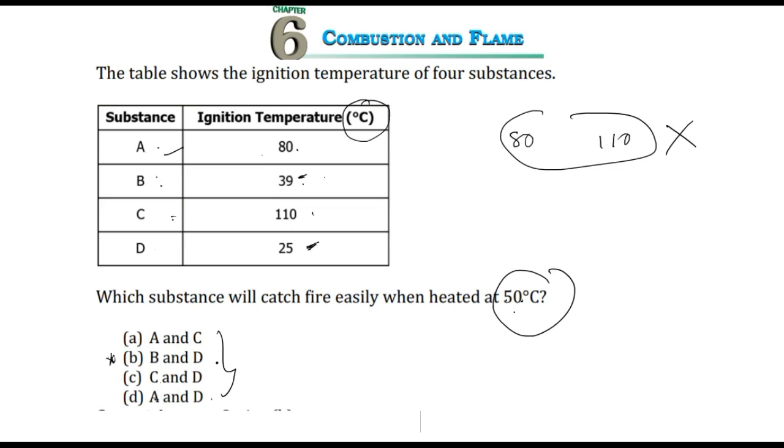So our answer should be, okay, B and D. That's the option B. So option B is the correct answer, which is already written here, and we have found out the reason behind it.